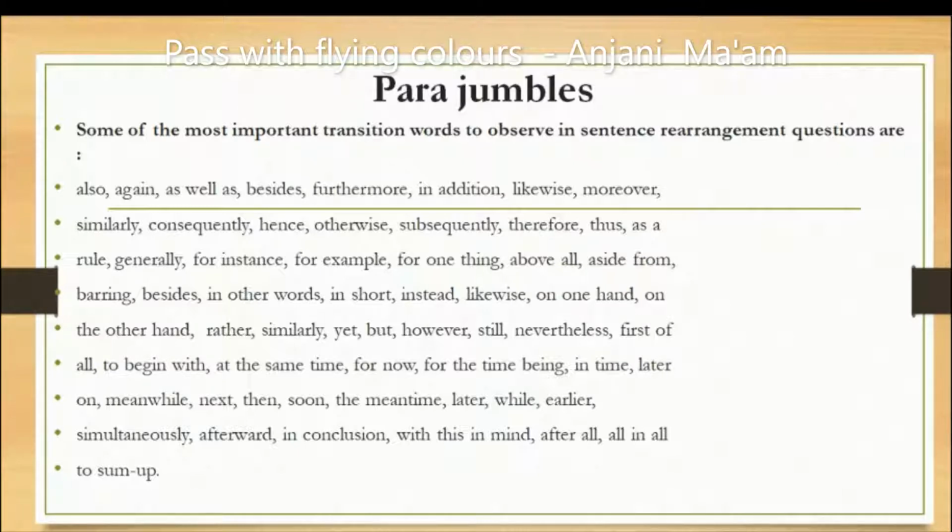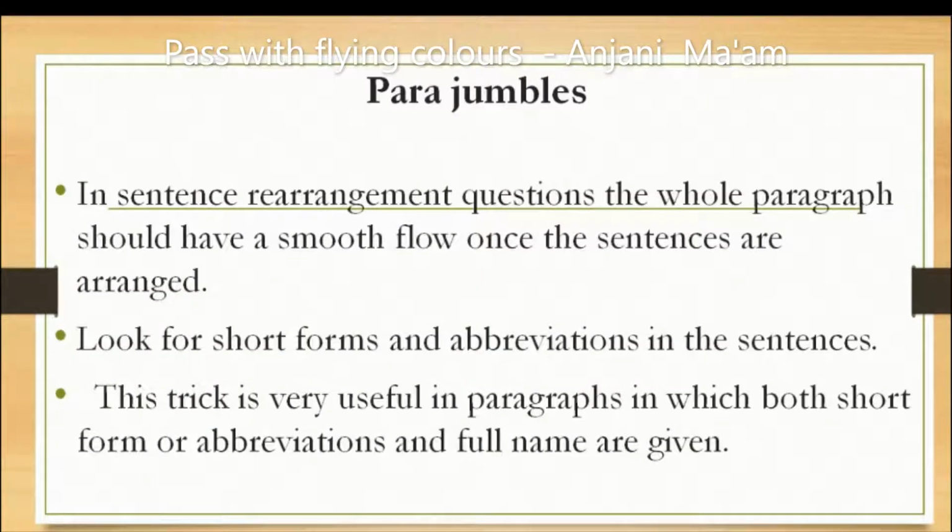So students, kindly remember these words and look for these words in the para jumbled sentences. In sentence rearrangement questions, the whole paragraph should have a smooth flow once the sentences are arranged.